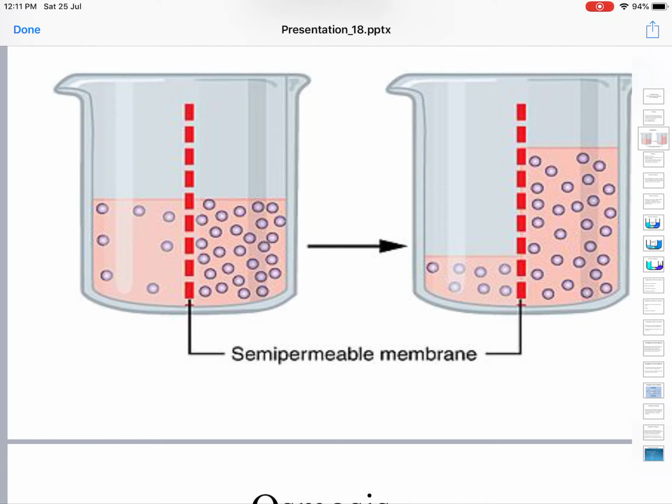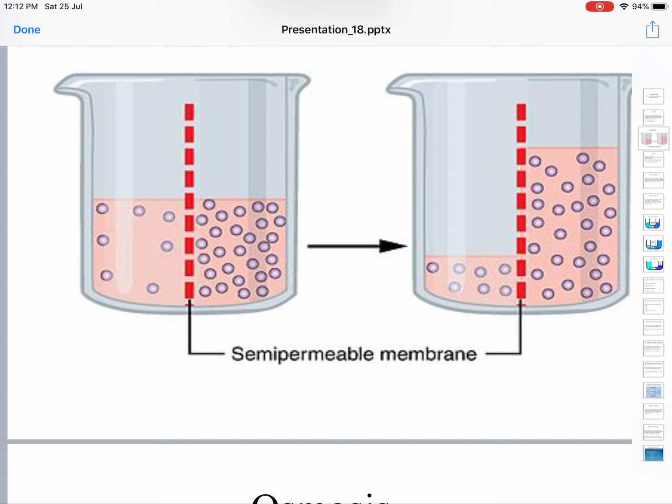Say you have a situation where two solutions of different concentrations are separated by a semi-permeable membrane, but you don't want osmosis to take place. You want to prevent osmosis and leave the setup like that. You don't want diffusion of solvent into your concentrated solution to dilute it.